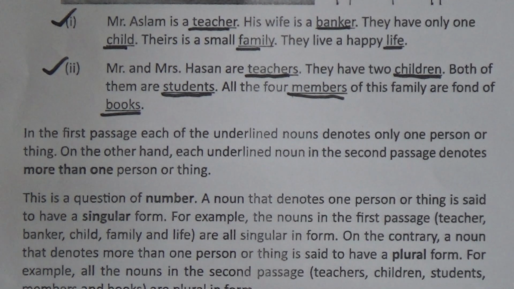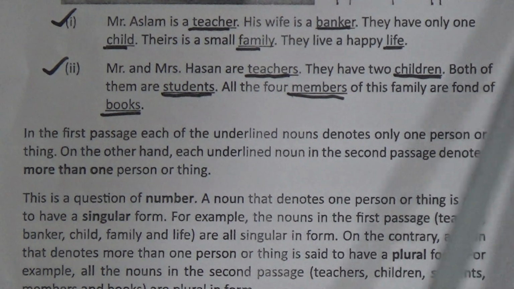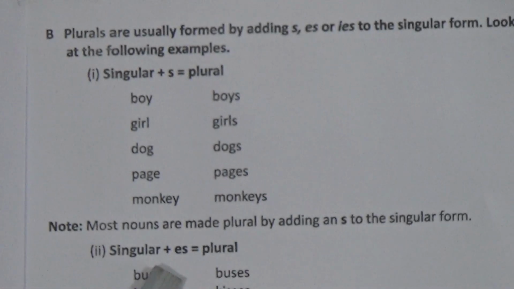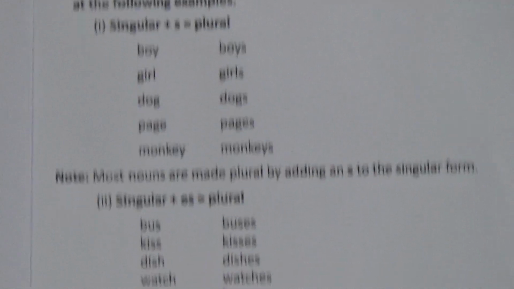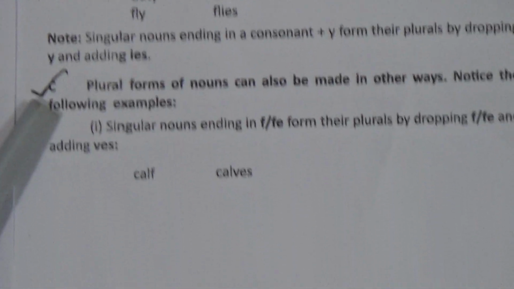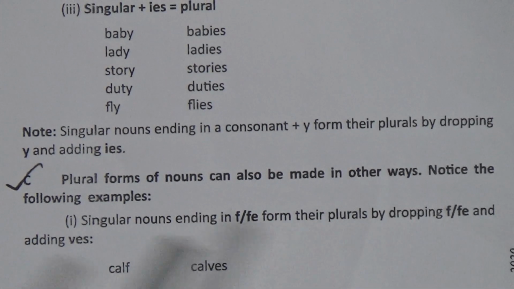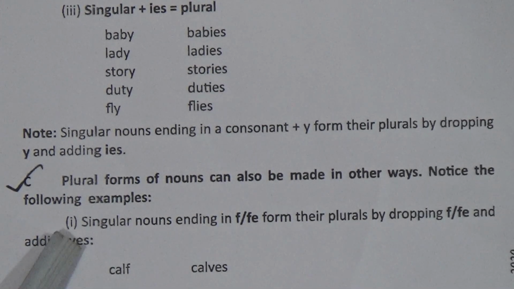Now dear students, we will go to our next page, page number 6. So look, these are very easy. Singular plus s equals plural, very easy. Singular plus s or es equals plural. Now look at C number. Plural forms of nouns can also be made in other ways. Notice the following examples.